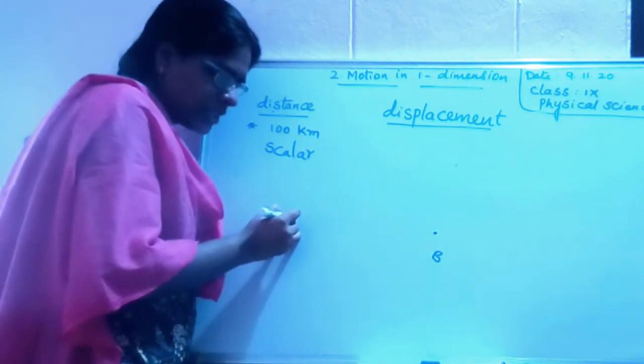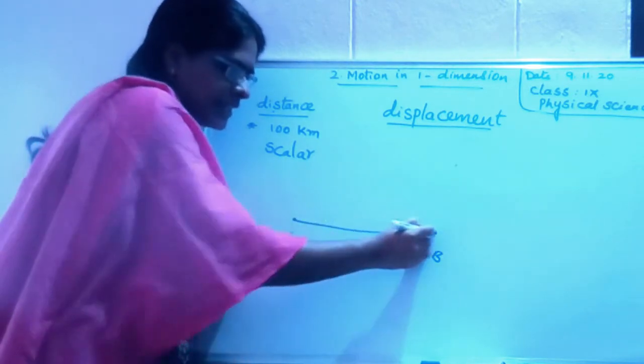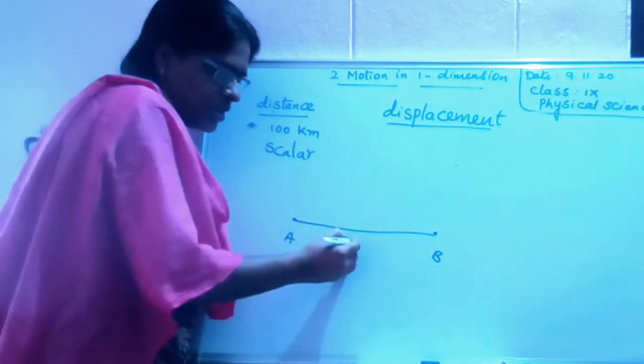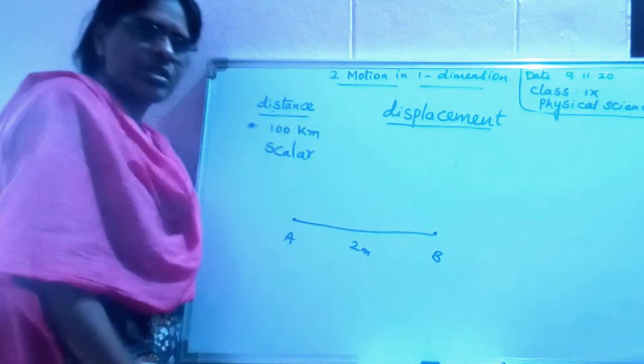One thing you can do is directly move from A to B. Let us assume 2 meters.